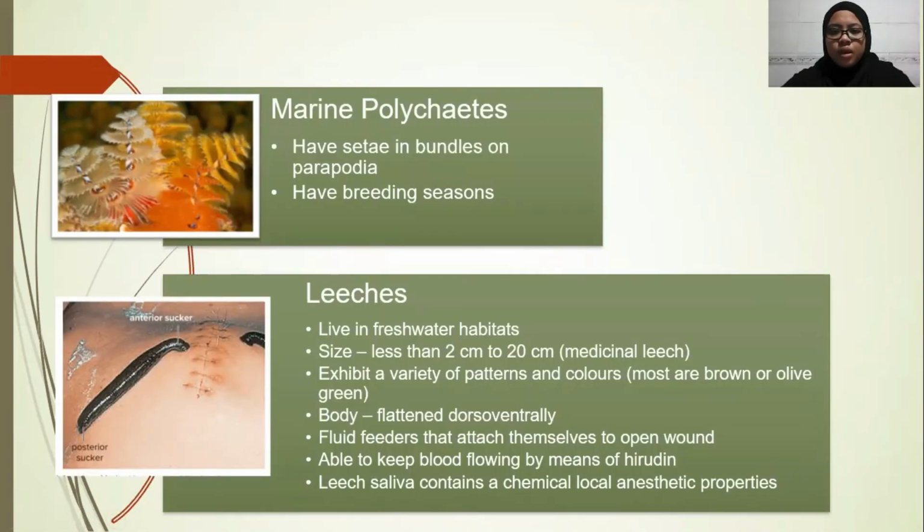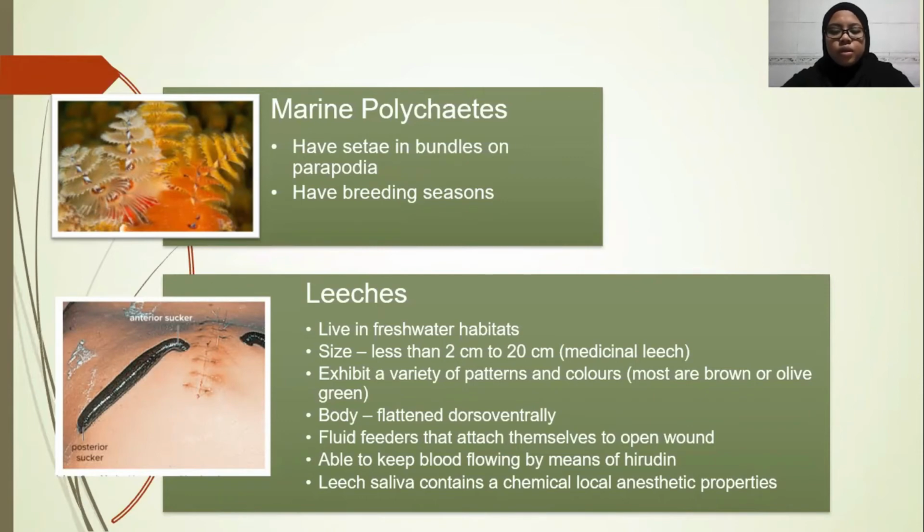Marine polychaetes have setae in bundles on parapodia. They also have a breeding season, and only during this time will they have sex organs. Leeches live in freshwater habitats. They range in size from less than 2 cm to 20 cm. They exhibit a variety of patterns and colors. Most leeches are brown or olive green.